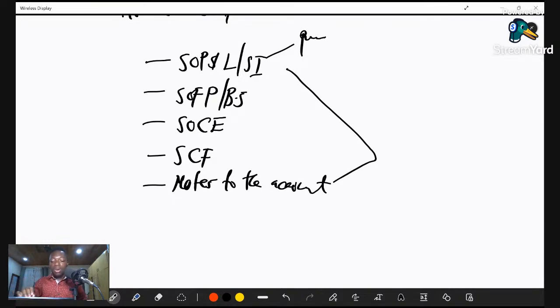In our next discussion, we'll go through how these financial statements are prepared and which body regulates the preparation of financial statements and how that should be done. In that line, we'll discuss what we call the regulatory framework and then the conceptual framework. We'll discuss that in our next session, next week Sunday, 5:30 p.m. on this channel, so that we understand how these financial statements are prepared and which body governs the preparation of financial information.